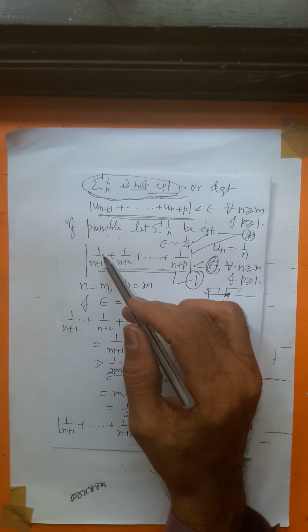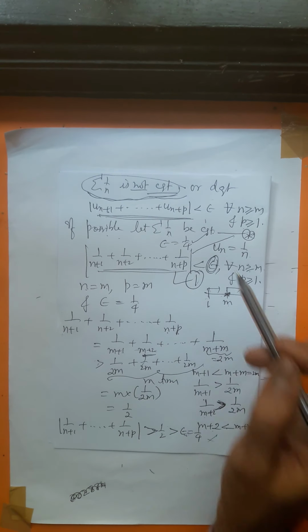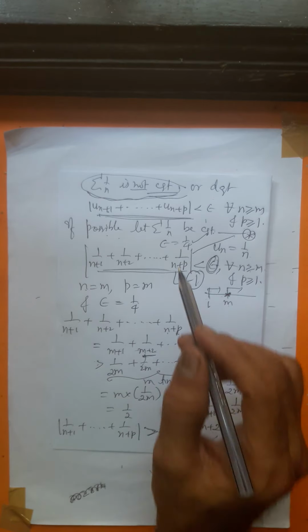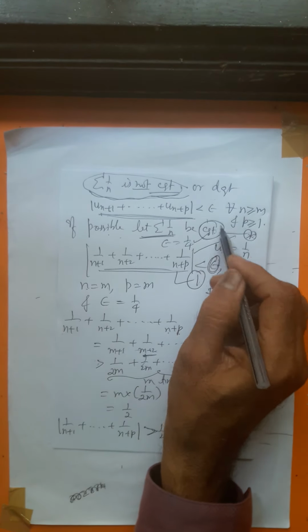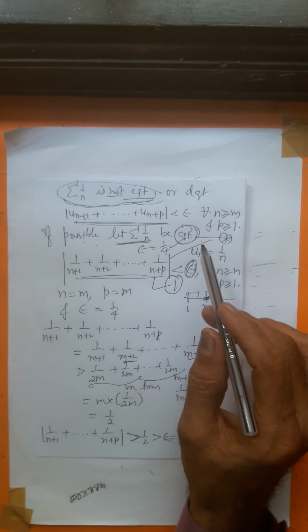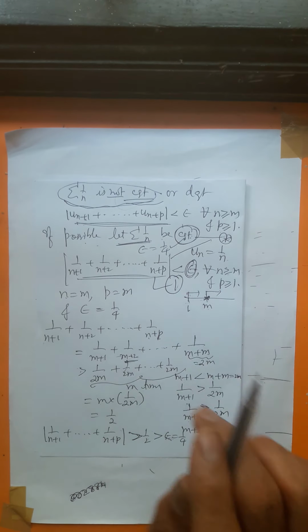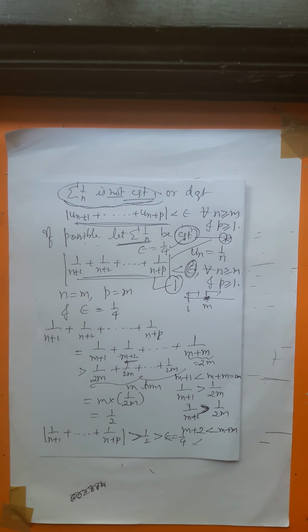Why contradiction? Here you have said that the sum is less than epsilon. But what have we got now? The sum is going to be greater than epsilon. It's a contradiction. Why this contradiction? It is due to the wrong assumption that sigma 1 by n is convergent. Therefore this assumption is wrong and sigma 1 by n cannot converge. Sigma 1 by n is divergent.